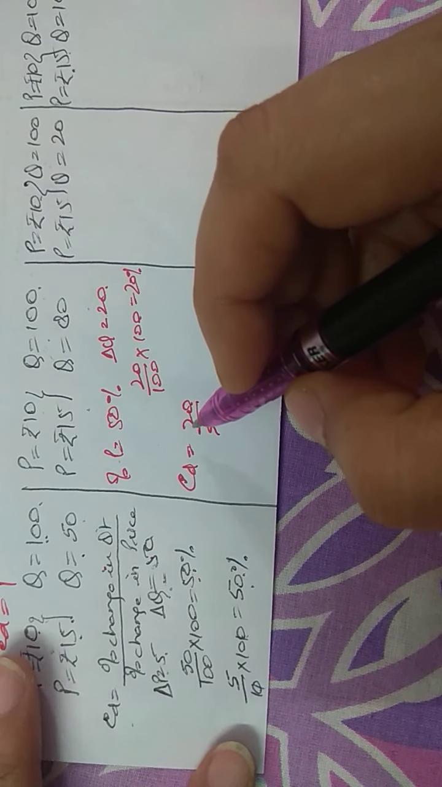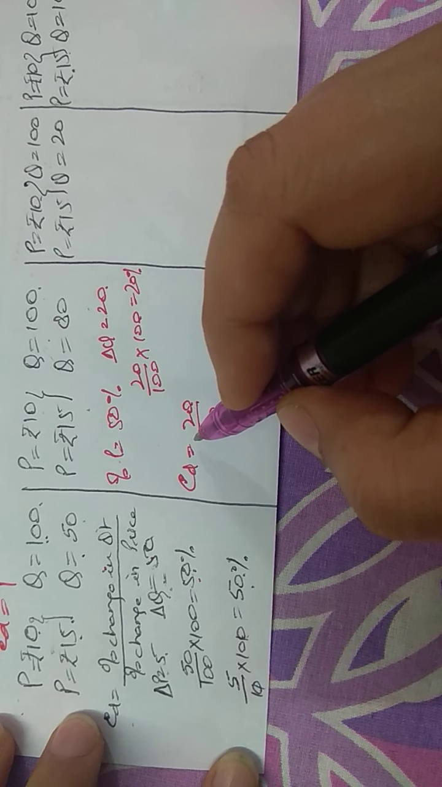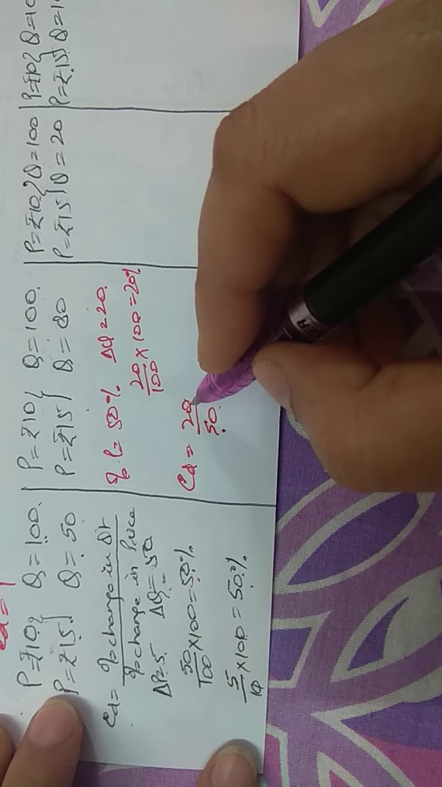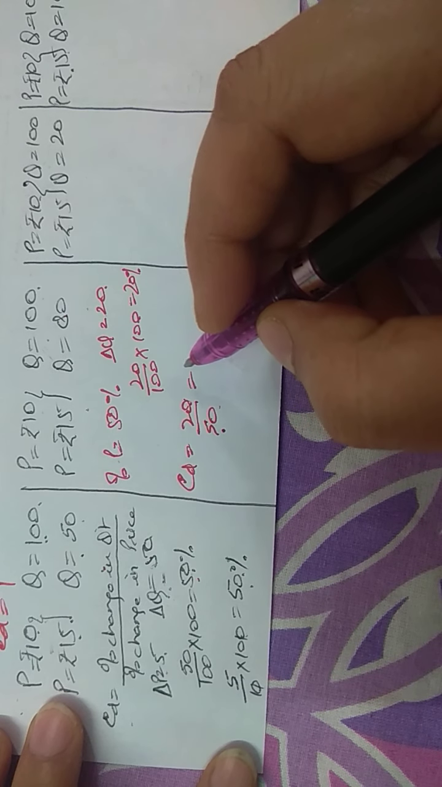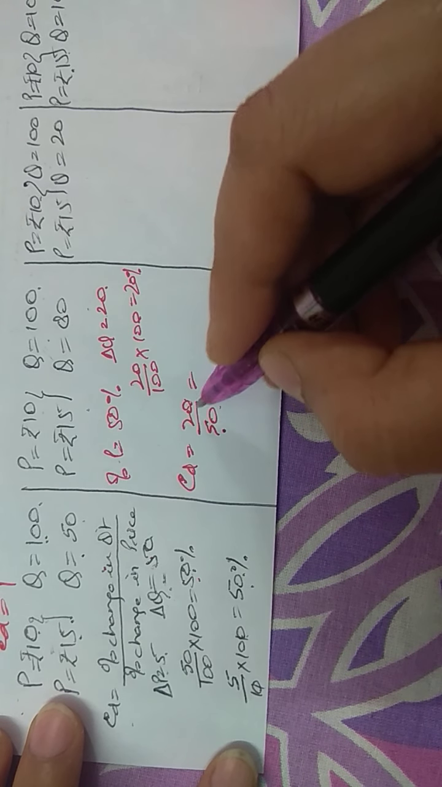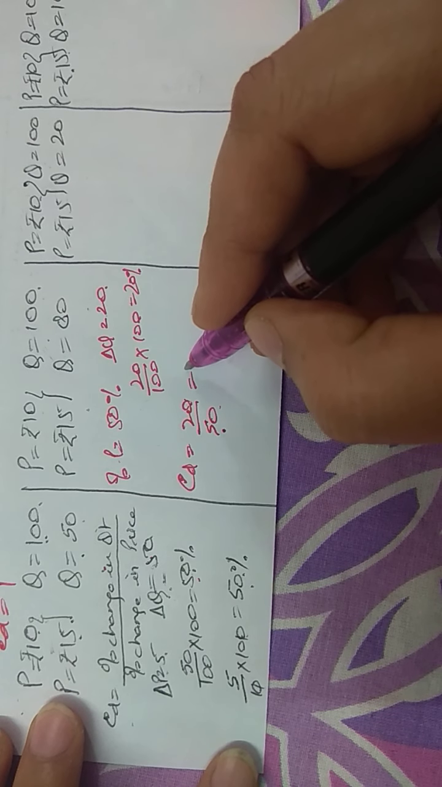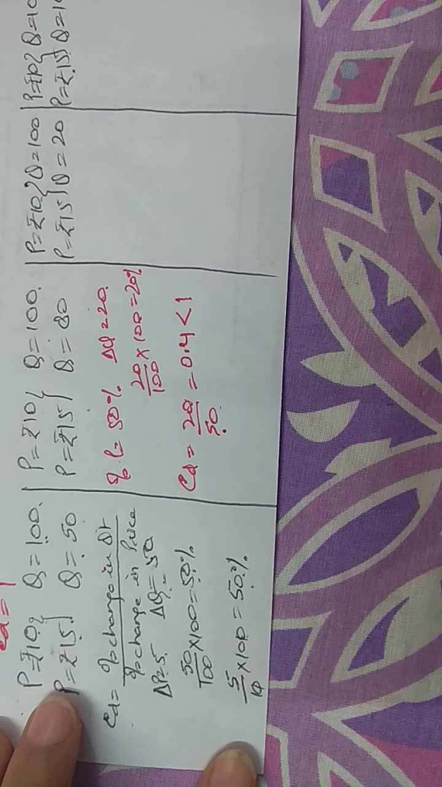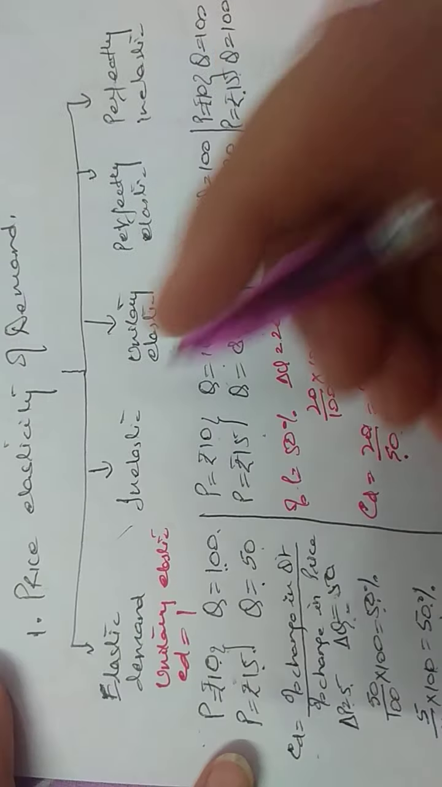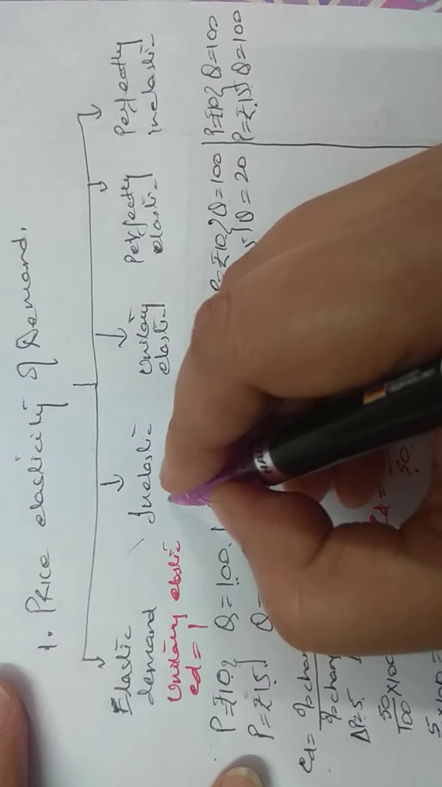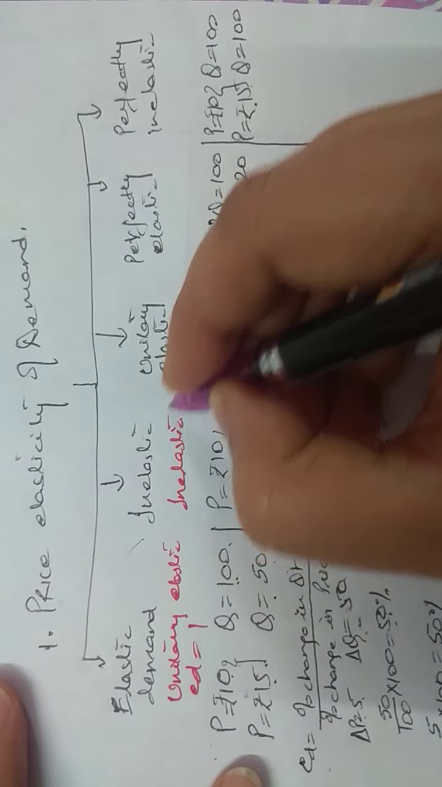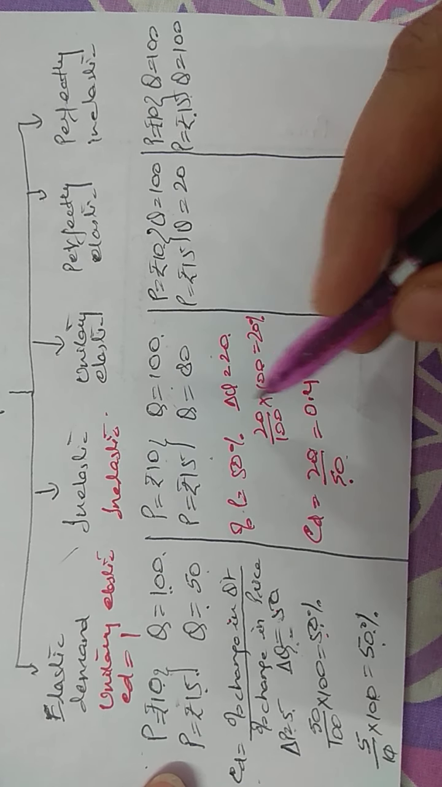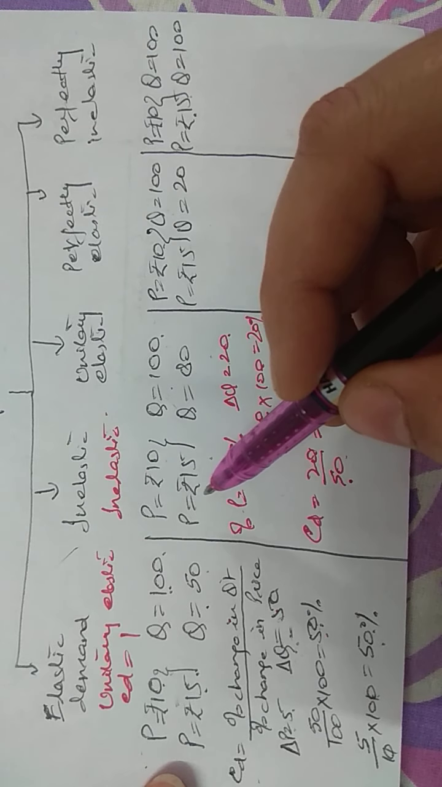Now this shows that the quantity demanded has not responded much to the change in the price. It has responded very little. So here the elasticity of demand is less than 1. This is equal to how much? If you divide this, it becomes 0.4, which is less than 1. So this is called inelastic demand. The quantity is not changing much or is not responding much to change in price. So this type of demand is said to be inelastic.